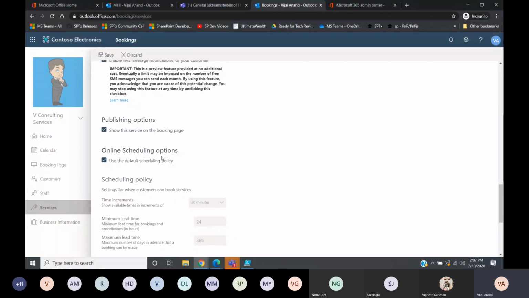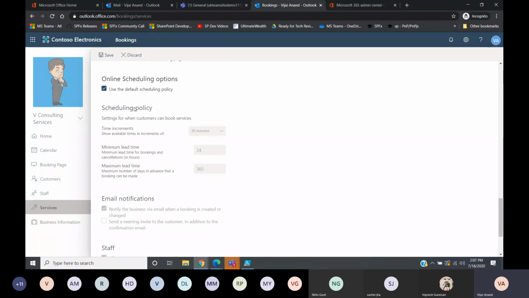Online scheduling meetings, so use the default scheduling policy. So these are the policies. All these things are like an online scheduling policy. So time increments, minimum lead time. For example, I don't want to allow the customers to book a meeting on the same day. At least there should be a lead time of 24 hours or 48 hours, or at least 3 days before they need to book an appointment, or maximum lead time. So there are certain scheduling policies available.